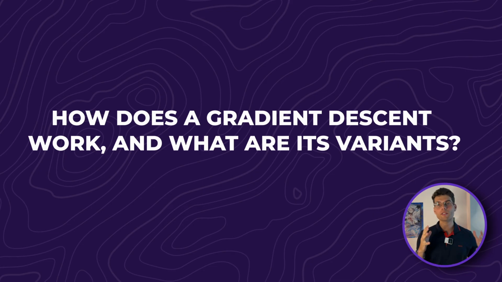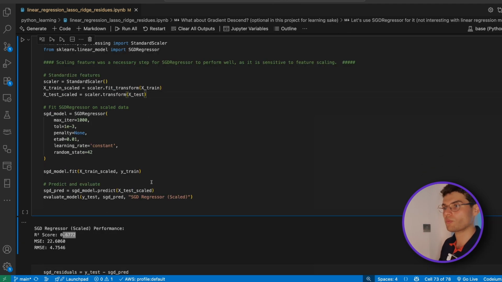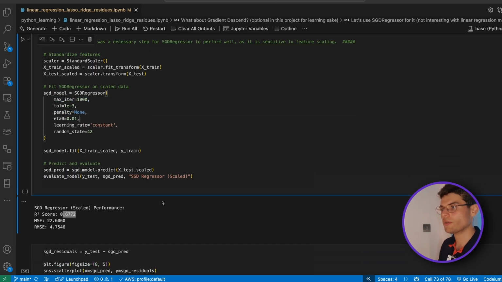Number 5 is how does gradient descent work and what are its variants? Gradient descent is an optimization algorithm that updates a model's parameters to minimize the loss function. Variants include batch or stochastic gradient descent, or SGD, and also adaptive methods like Adam or RMSprop. So here we can look at gradient descent, and here we call the SGD regressor, so it is the stochastic gradient descent regressor because we are in a regression problem. We can see all the hyperparameters that we have in here, the learning rate, the eta, the penalty, the maximum iterations, and so on. And we can also calculate the same metrics that we're looking for.